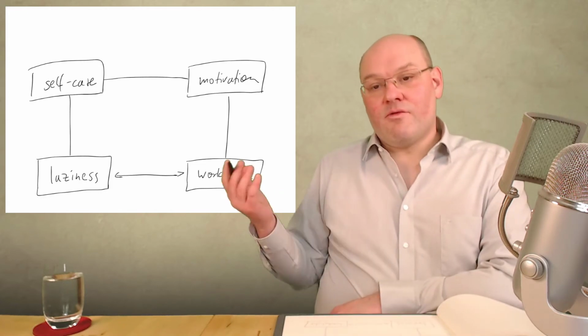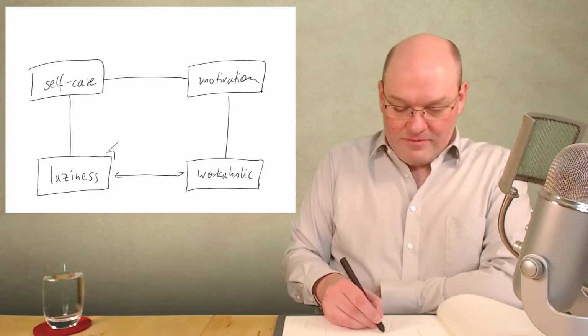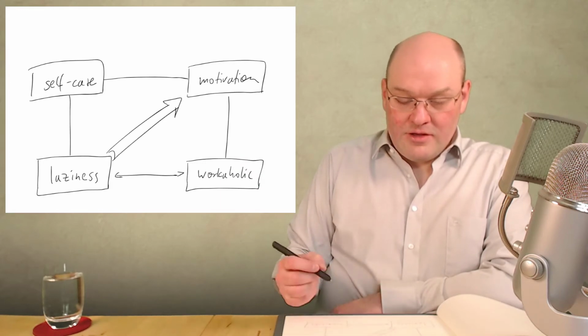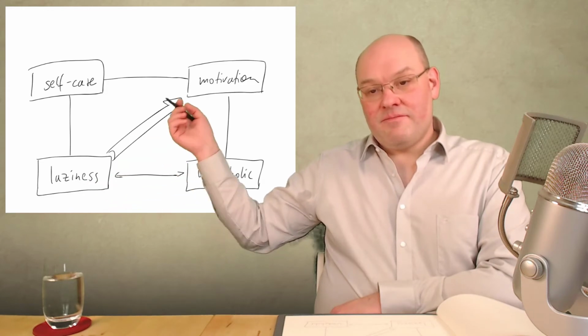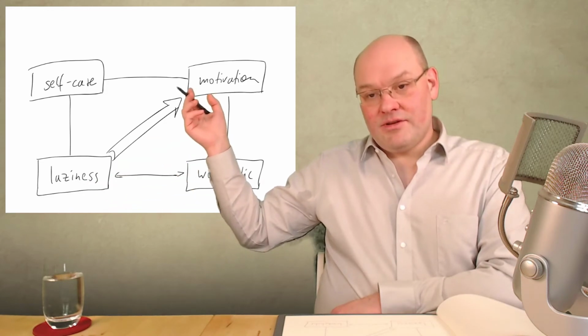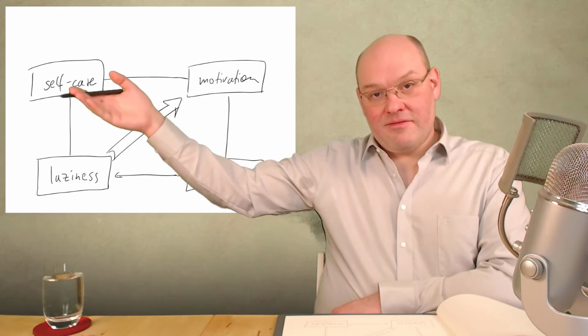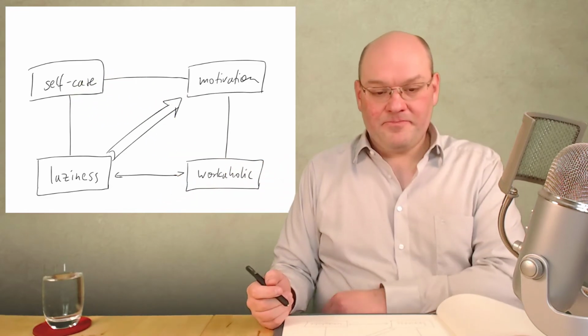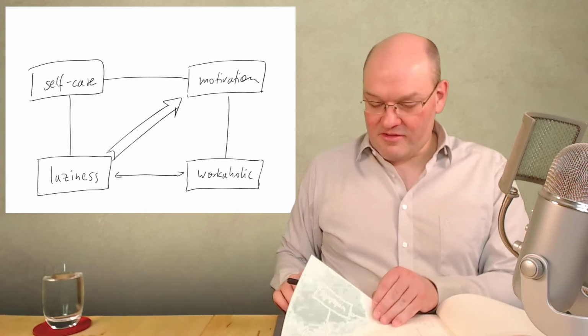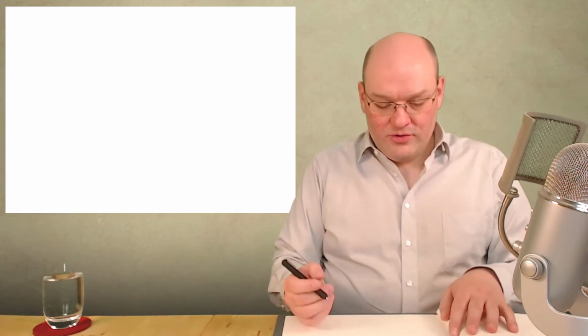So your square would look like this, and your direction of development would be from laziness to motivation, maintaining self-care, avoiding a workaholic mindset. Now, of course, the square could look different for you.